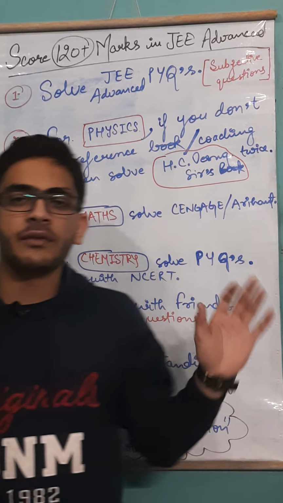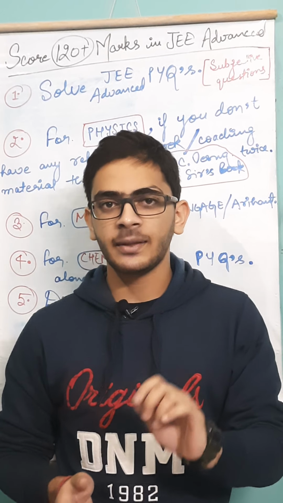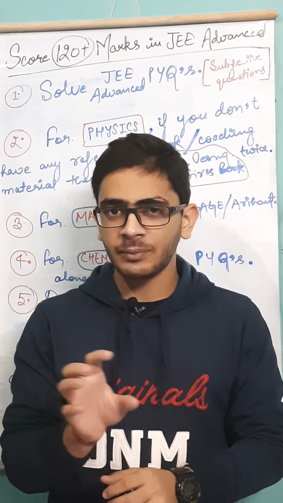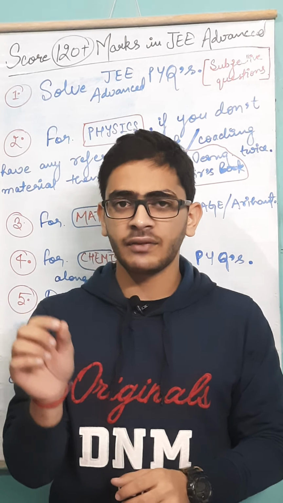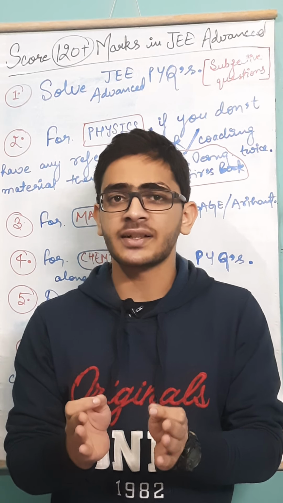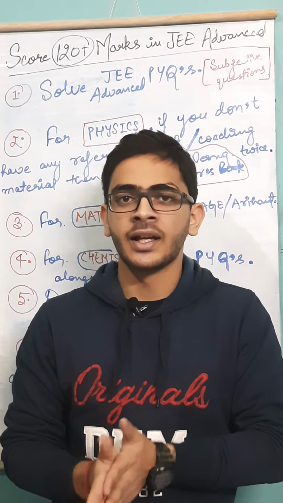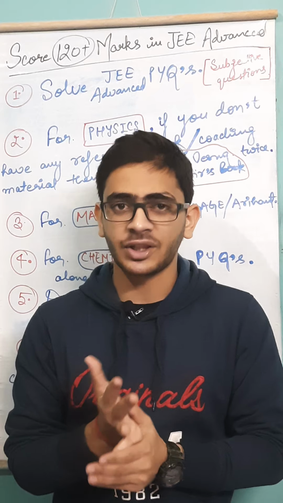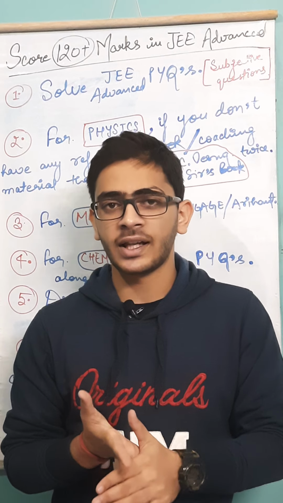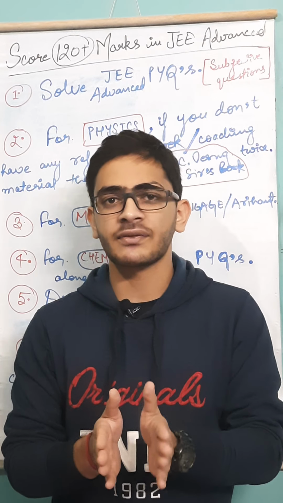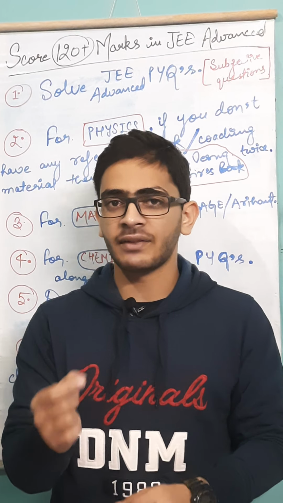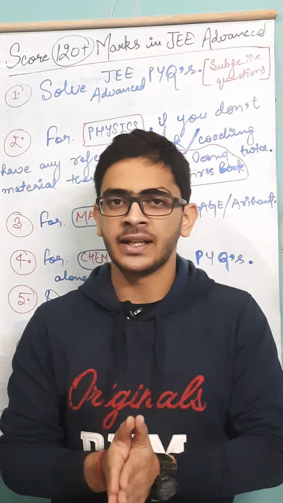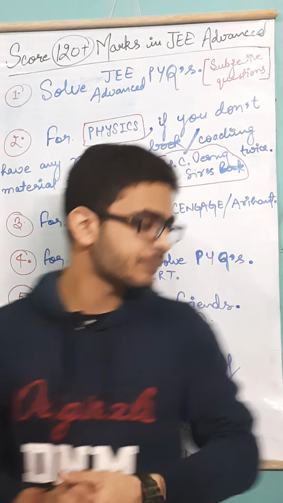Sixth, this is the point where JEE Mains and JEE Advanced differ. Why some people score less in JEE Mains but score good in JEE Advanced is because they have in-depth understanding of whatever chapter they have studied. Even if they have covered 60% syllabus, they will have in-depth understanding of that 60%. They must have gone deep into that particular chapter. They would know the exact theory. They would know all formulas. They would have solved all exercises of whatever book they are solving. That's why JEE Mains and JEE Advanced are different. For JEE Advanced, you need not cover 100% syllabus. If you have covered 70% syllabus wisely, then you can score 120 plus marks in JEE Advanced.